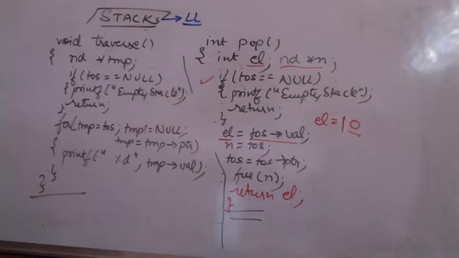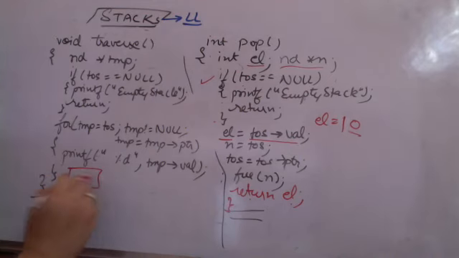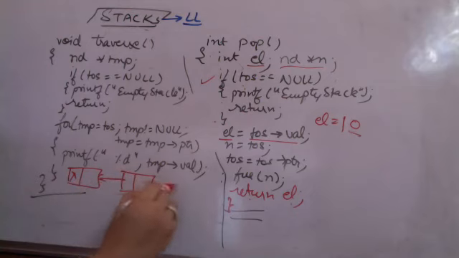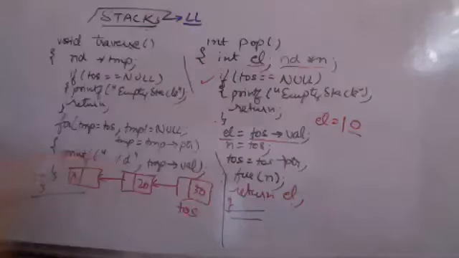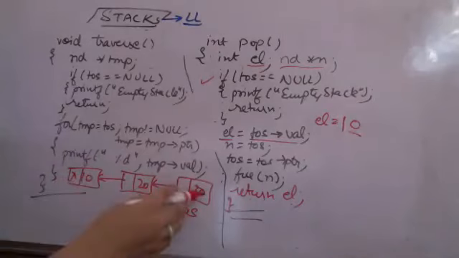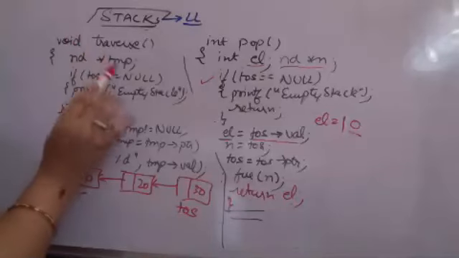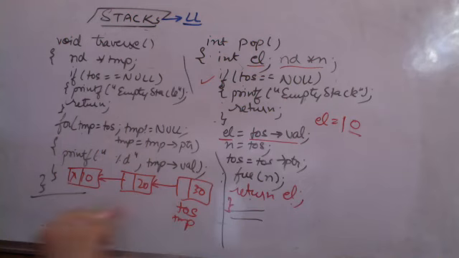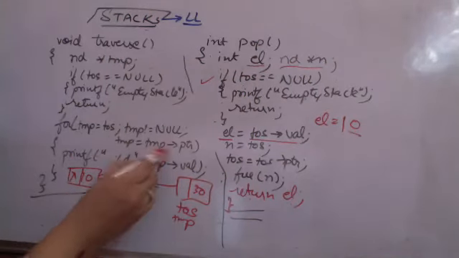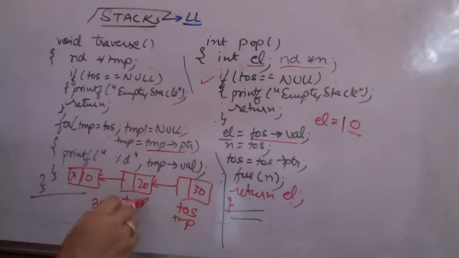Supposedly I am having a stack. Now this time let me show like this. Supposedly this is the same stack that I have been using. This is the top of the stack initially. And 30, 20, 10 is the stack's condition. So here I will call traverse. Top of stack is not equal to null. Temp is equal to top of stack. Temp comes here. Then temp not equal to null is true. Print the temp value, so 30 will get printed. Temp moves to temp pointer, so temp comes here. This is no more temp.